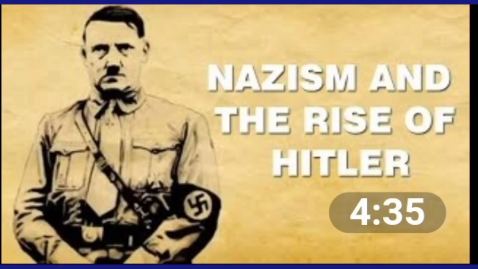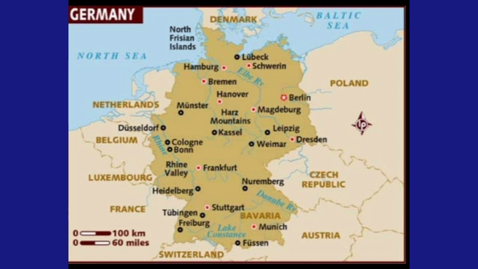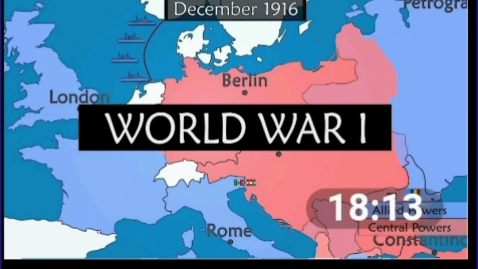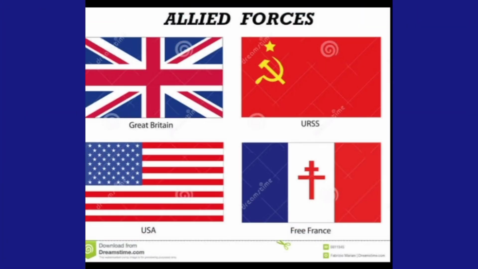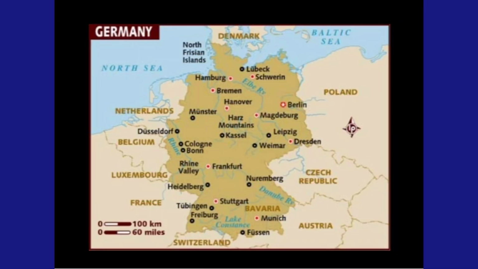We have finished with the introduction of the topic Nazism and the rise of Hitler. Let us now move on to the birth of the Weimar Republic. Germany was a very powerful empire in the early years of the 20th century. Germany fought the First World War from 1914 to 1918 against the Allies. The Allies were England, France, and Russia.